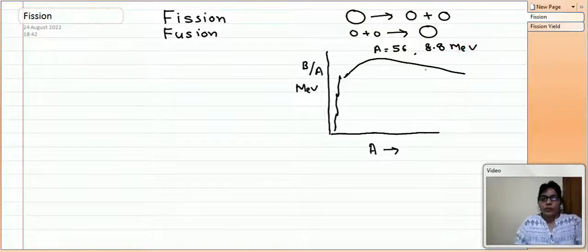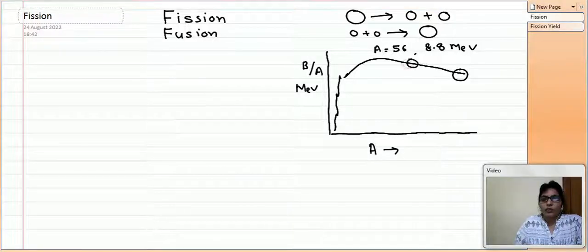Now again we can see that the larger the value of binding energy, the more stable the nucleus. So if any heavy nucleus is in this range of the mass number, then for this nucleus the binding energy is less. But if it breaks into two smaller nuclei, then for both the nuclei the binding energy is more than the parent nucleus.